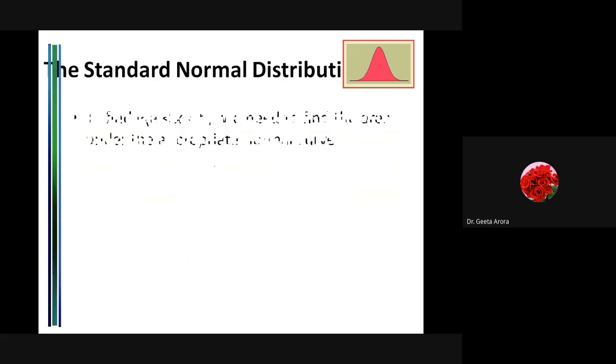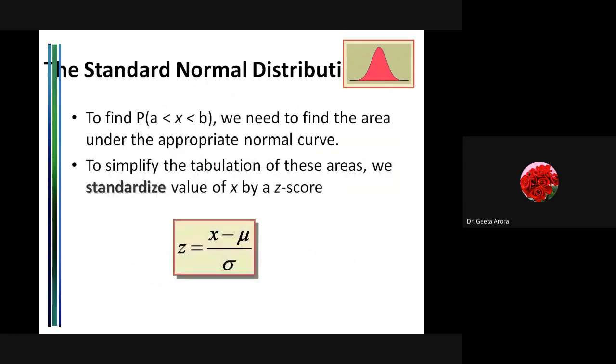And sometimes in hypothesis testing, which we are going to learn maybe in the last unit, we will call it a z statistic. Correct? So this is the standard normal form of the distribution.